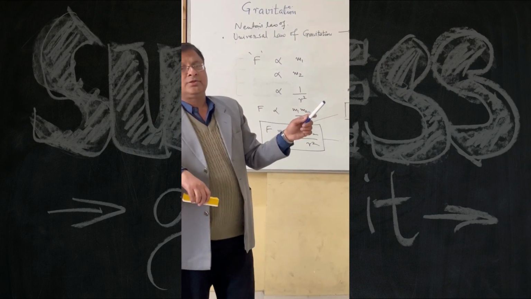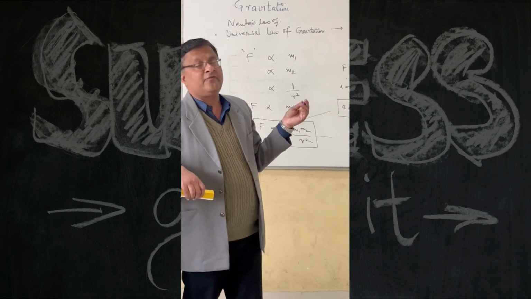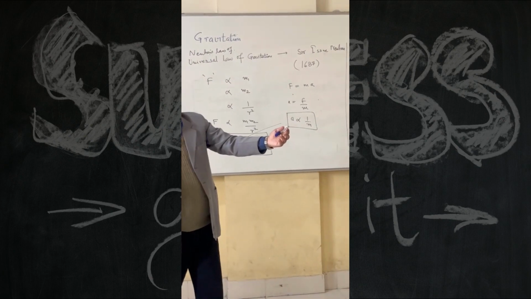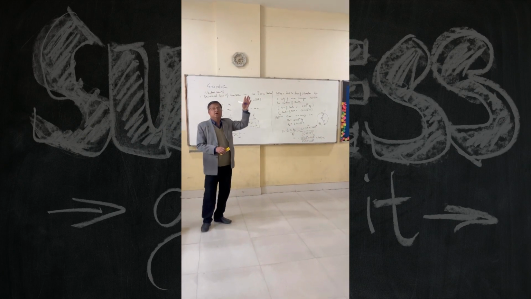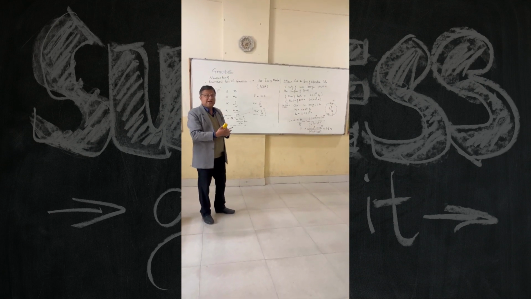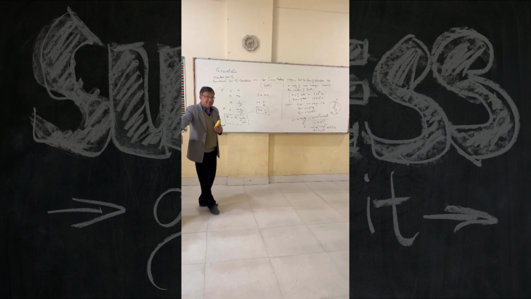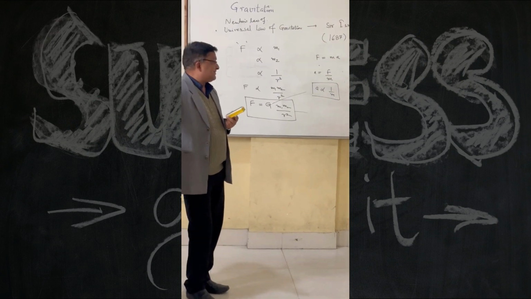On the basis of gravitation, we can explain so many phenomena like the motion of Earth around the Sun, and the motion of Moon around the Earth. We have the formation of tides, high tides and low tides. What happens is there is a force of gravity between the Moon and the sea water, which is making these tides. In Hindi we call it Jwar Bhata. Clear? This is one of the simple examples.